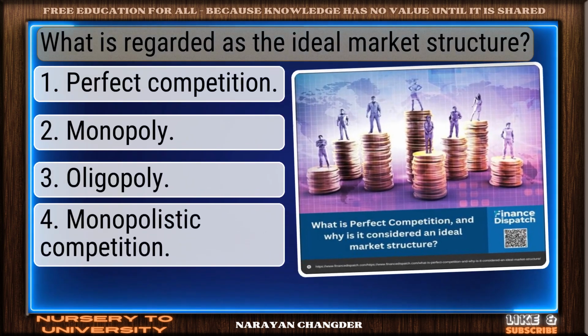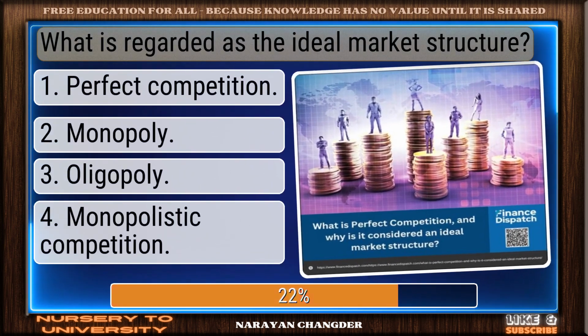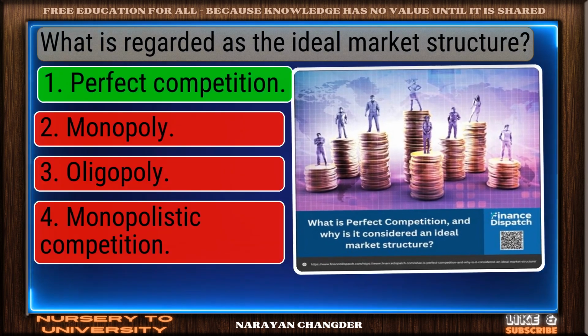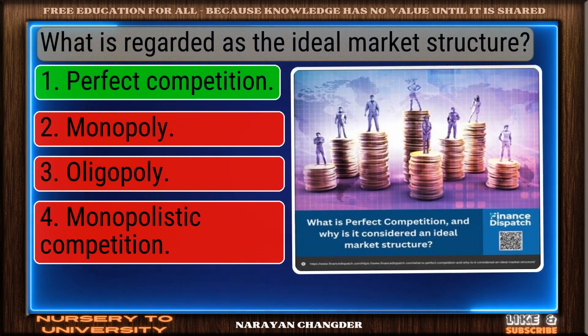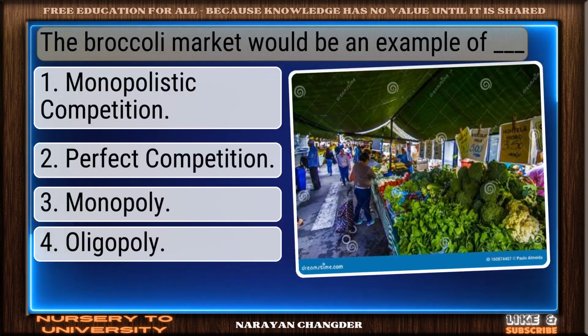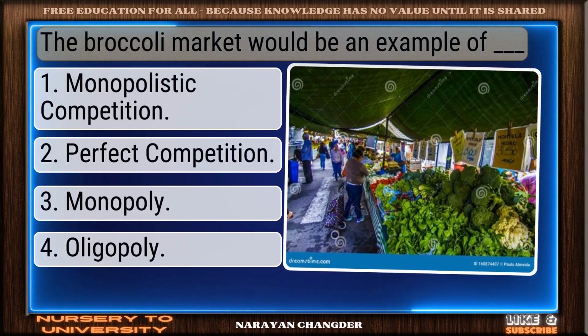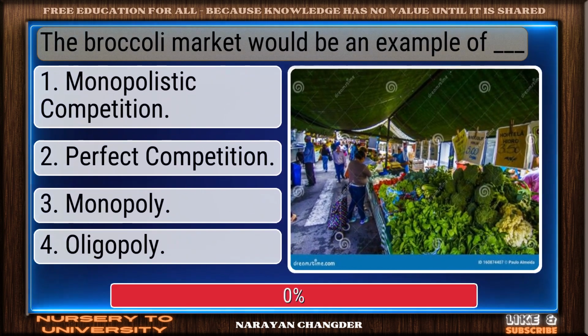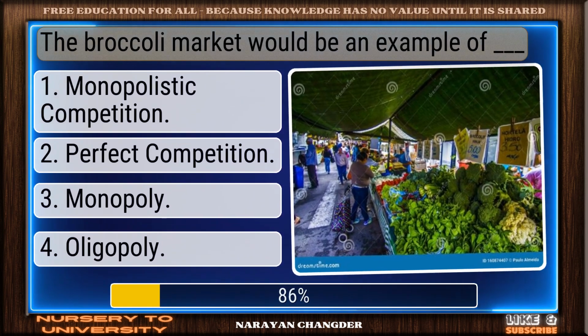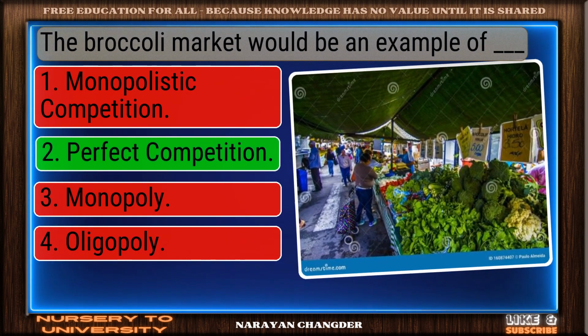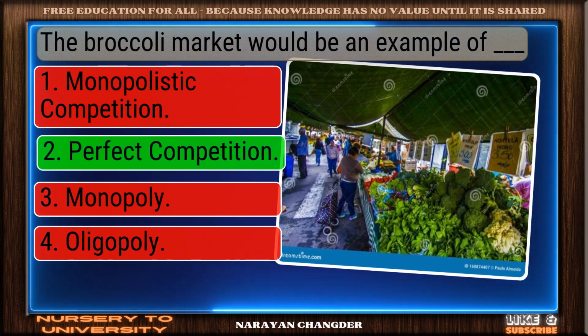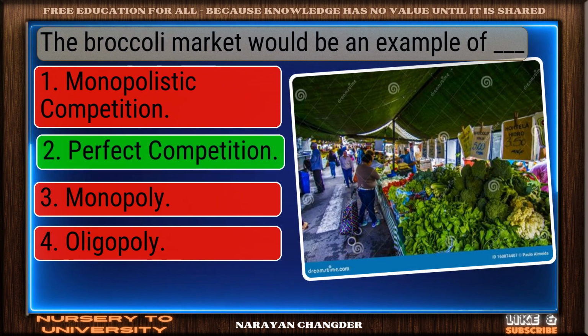What is regarded as the ideal market structure? Smart pick. Perfect competition is the correct choice. The broccoli market would be an example of dash. Great thinking. Perfect competition is the right choice.